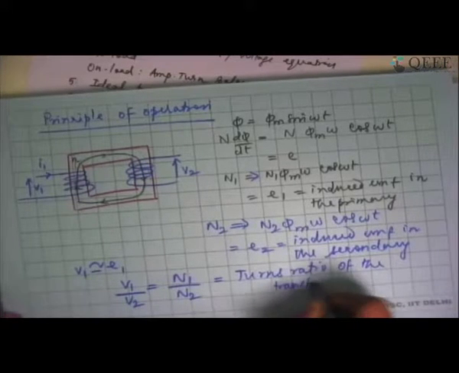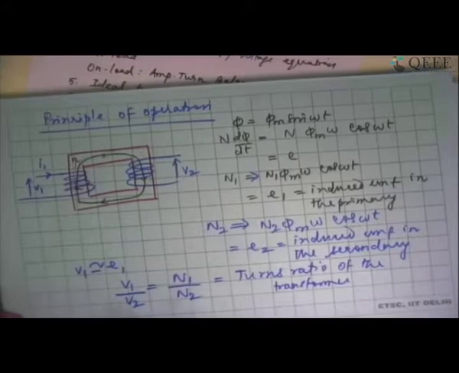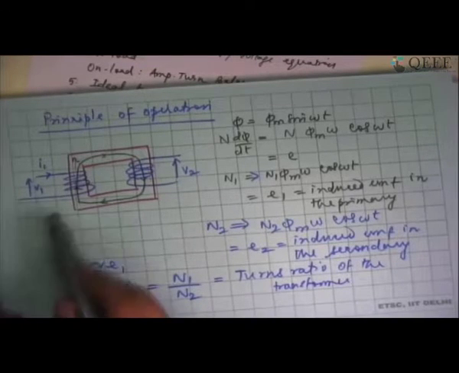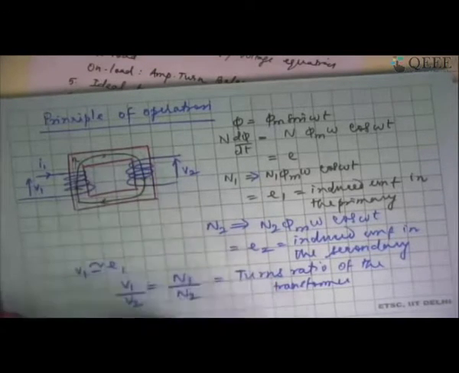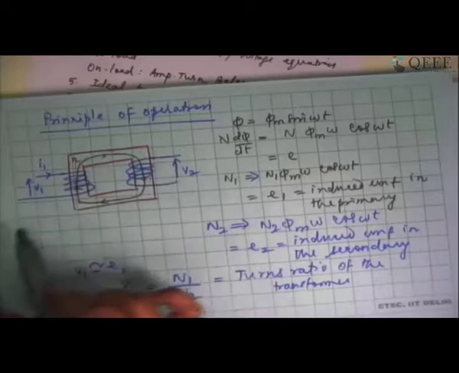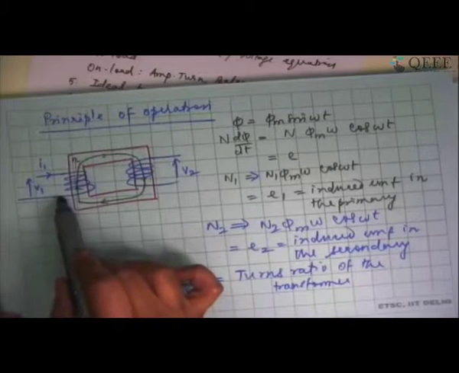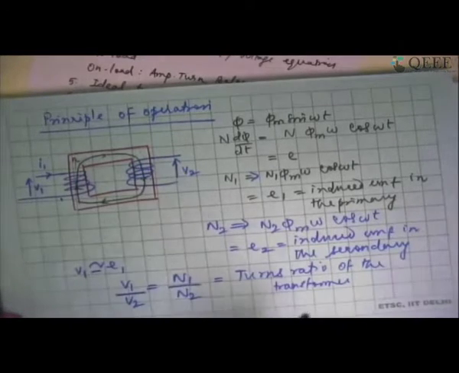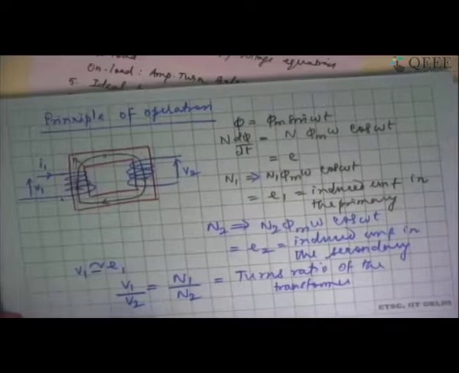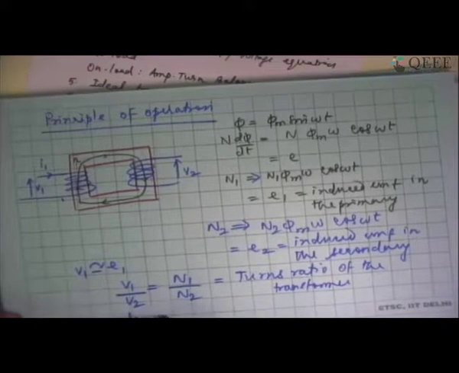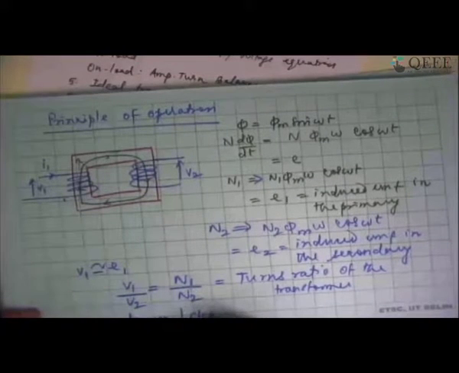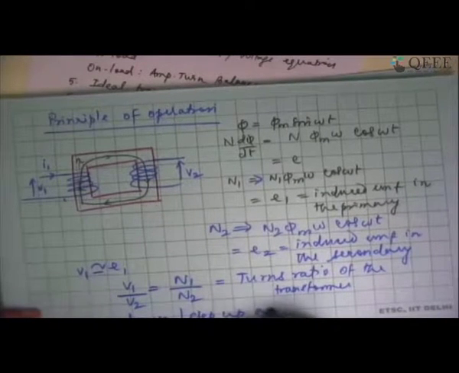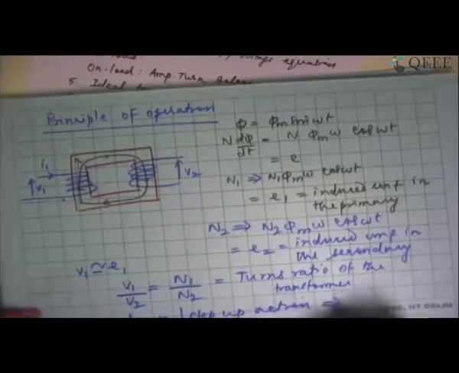So if I want stepping up of the voltage, I should have the primary winding to be minimal, whereas secondary winding should be much larger in number. If I want stepping down, then primary winding should be larger in number and secondary winding turns has to be less in number, right? So this is how we get step down and step up action. So step down and step up action depends upon the turns ratio, right? It is essentially dependent upon turns ratio.